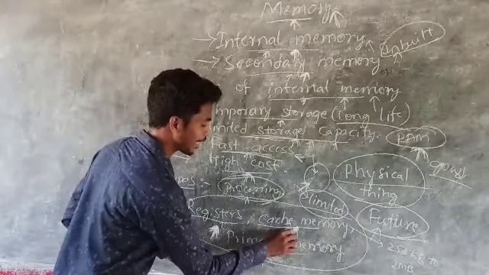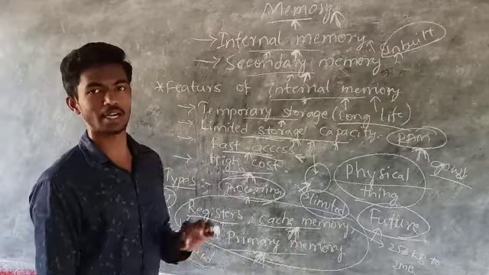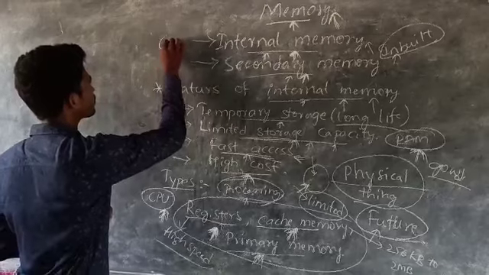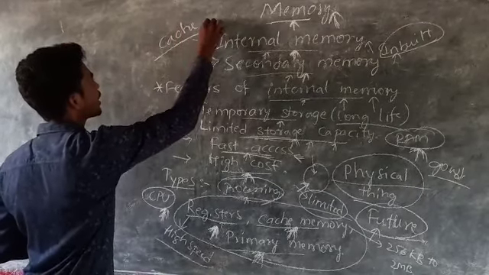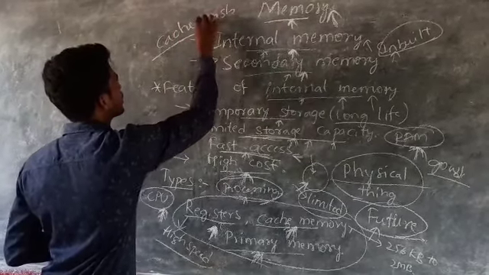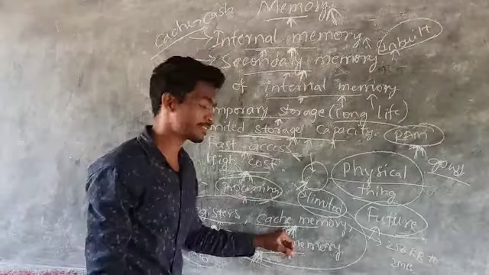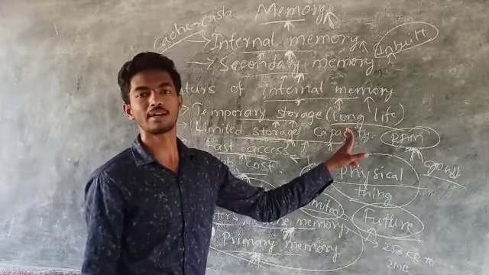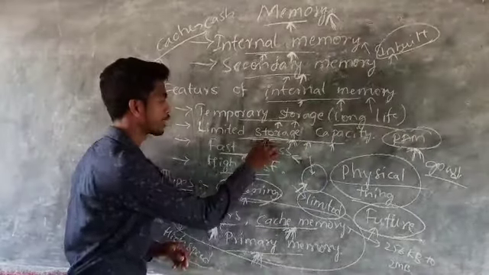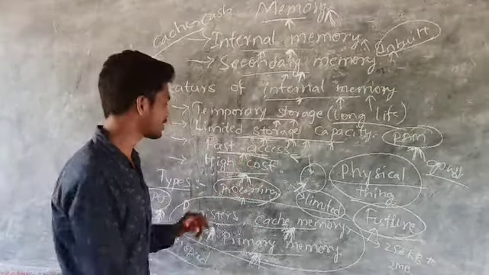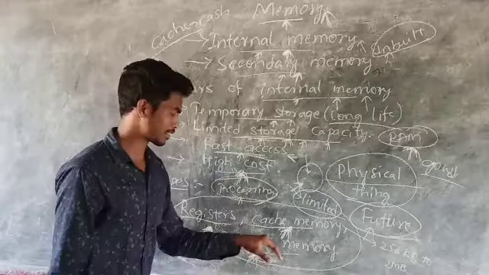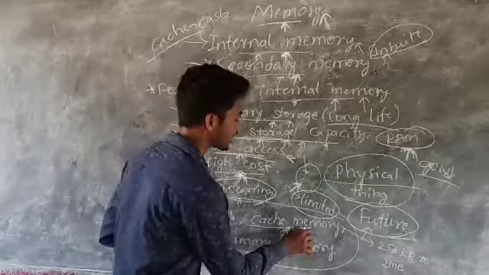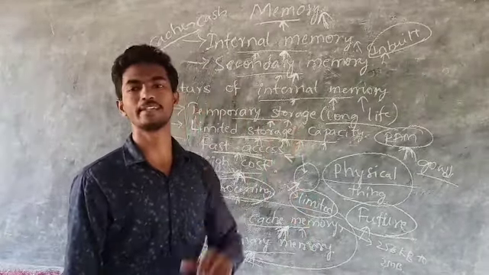And next one is the cache memory. It is the smallest and high speed memory. Cache is pronounced as cache. This cache memory is a temporary storage, not long life, with limited storage capacity, faster access, and it is expensive. As compared to the registers and primary memory, the cache memory is very expensive in the internal memory.